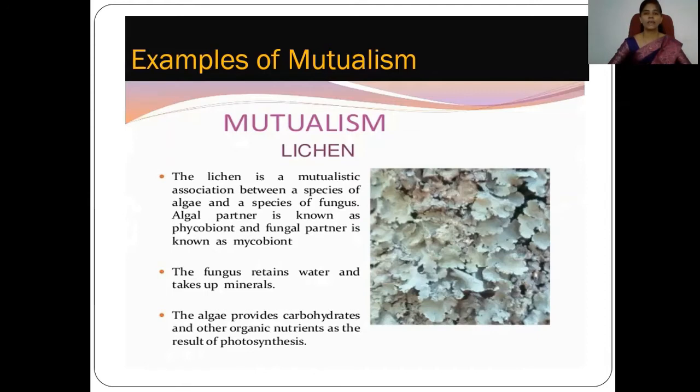For that, it requires minerals and moisture. These minerals and moisture are provided by the fungus. In this way, the fungus provides water and minerals to the algae, and by using them, the algae can prepare the food material. So both are benefited from each other. The food produced by the algae is also utilized by the fungus. This is a very good example of mutualism where the association is permanent and very close.